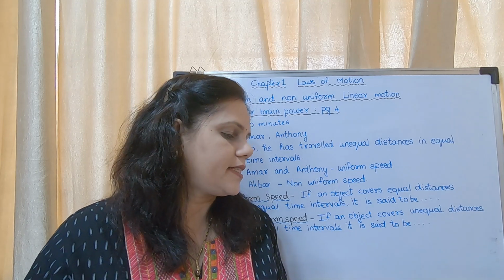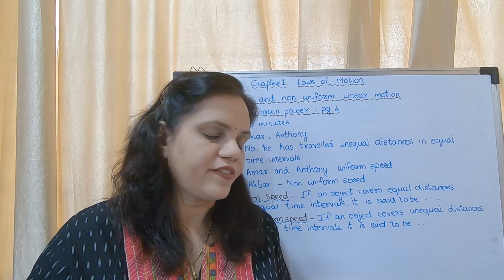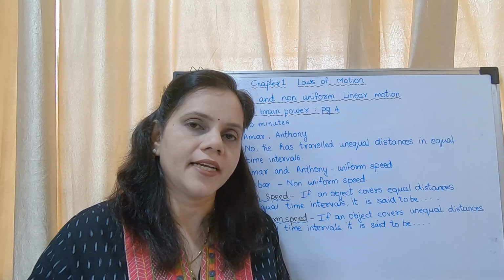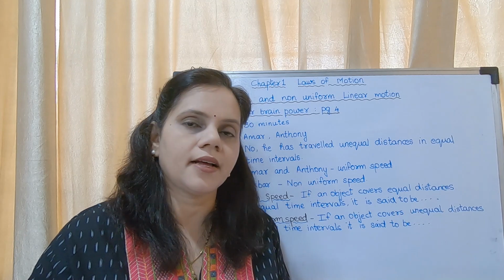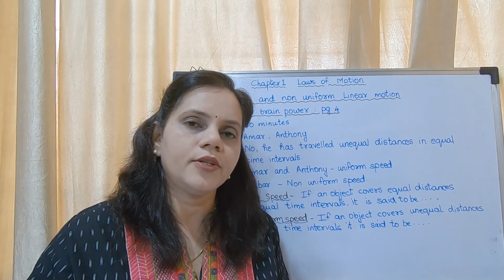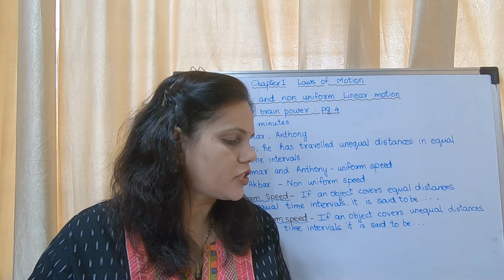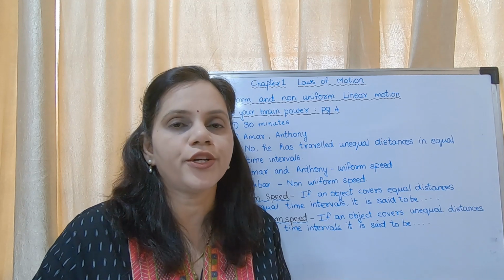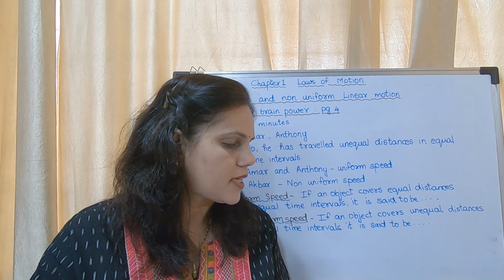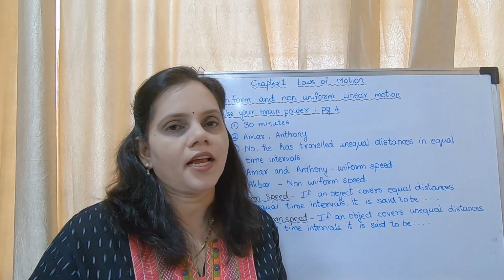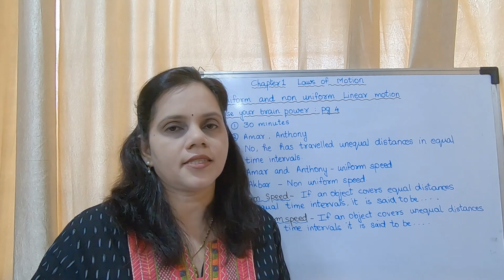Okay, now the next is distance covered by Akbar in kilometers. From 5 to 5:30 he traveled how many kilometers? 18 kilometers. And 5:30 to 6, how many kilometers did he travel? He traveled 18 to 36. That means it is again 18 kilometers. From 6 to 6:30 it is 36 to 42. That means what is the difference? It is only 6. That means from 6 to 6:30 there was a traffic jam and he was not able to travel. He was able to travel only 6 kilometers.